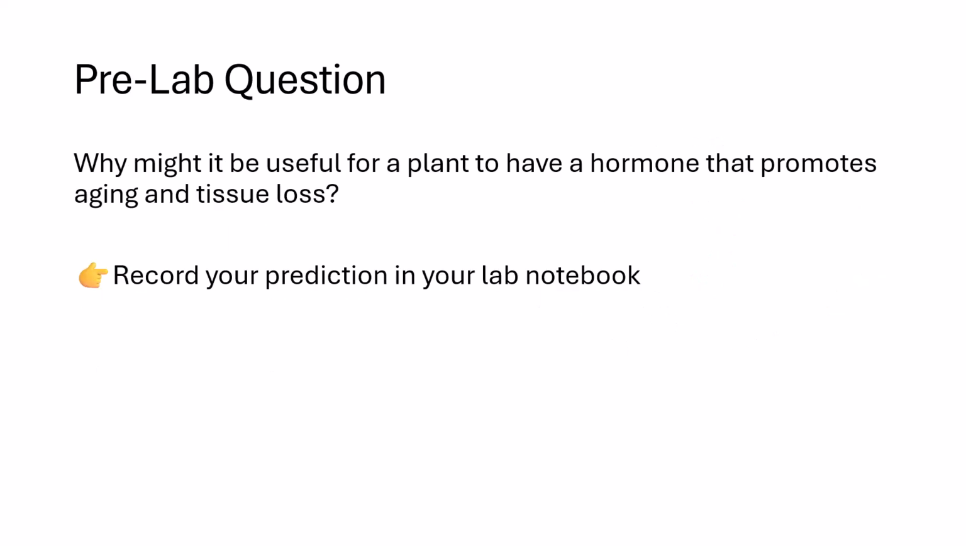Before you look at the experiment, think about this question. Why would a plant benefit from having a hormone that promotes aging and tissue loss? Consider things like seasonal changes, damaged leaves, or redirecting resources to other parts of the plant. Write your prediction in your lab notebook, and we'll come back to this idea after you look at the results.